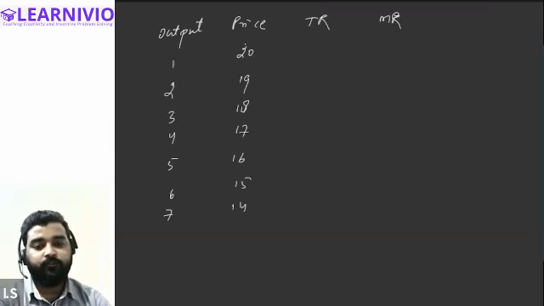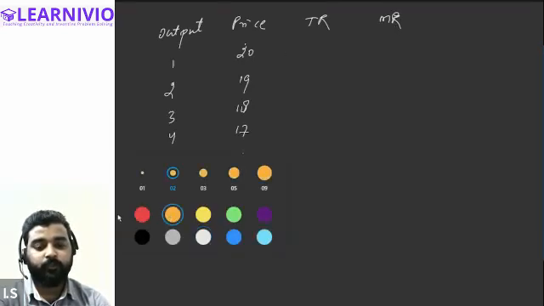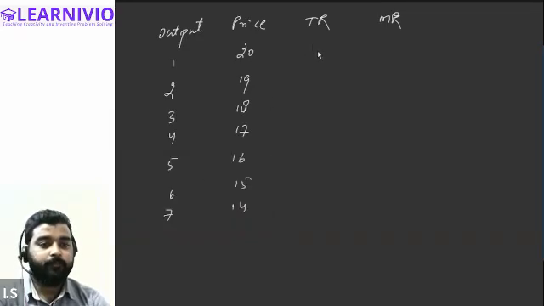First of all, let's calculate the value of the total revenue. 1 into 20 will be 20. Then 19 into 2, it will be 38. Then 18 into 3, it will be 54. Then 17 into 4, it will be 68. Then 16 into 5, 80. Is that correct?